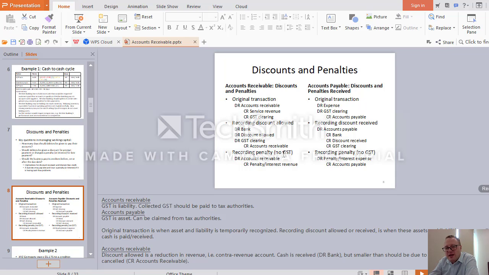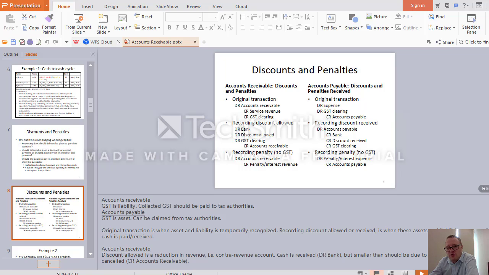Suppose now the client pays us back. If they pay us back, we get cash, we debit bank, and we eliminate accounts receivable. Now they will disappear. However, they paid not only on time, but before the deadline, and that's why we have given them a discount. And the discount obviously will reduce the money that we receive. We are not receiving the full amount of accounts receivable, we are receiving less.